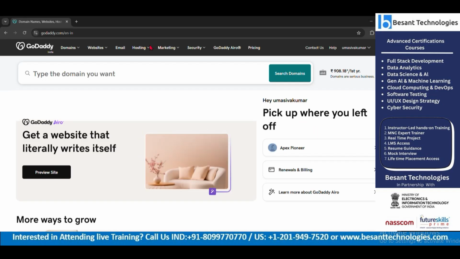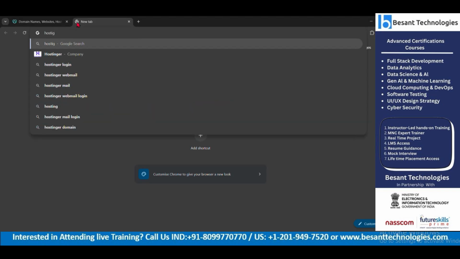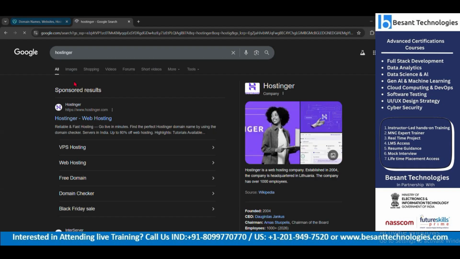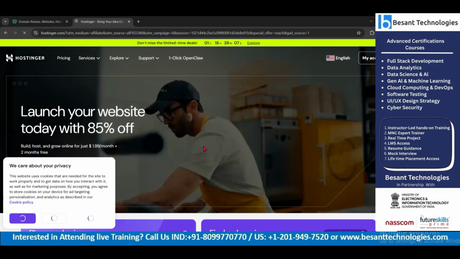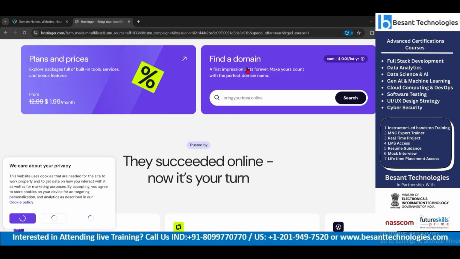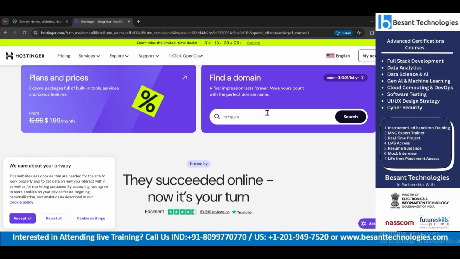GoDaddy or similar hosting sites are all web hosting platforms or domain creating platforms. Say I'm a business entrepreneur and I want to push my business to the next level.